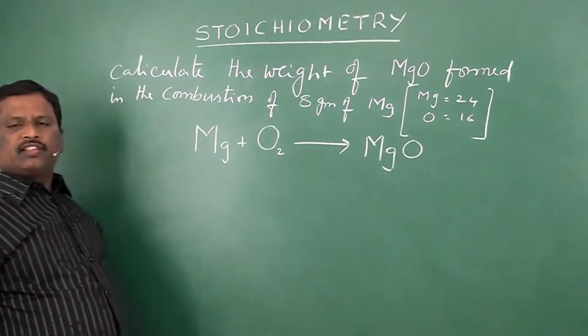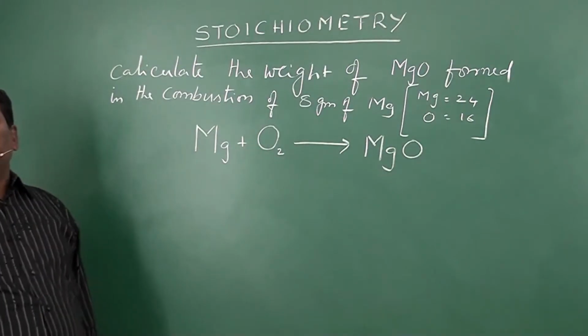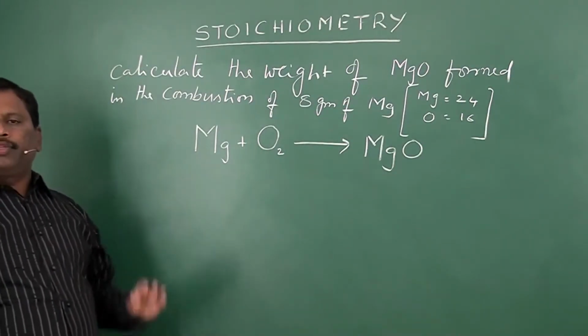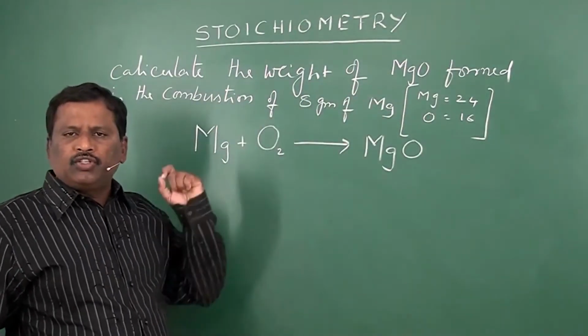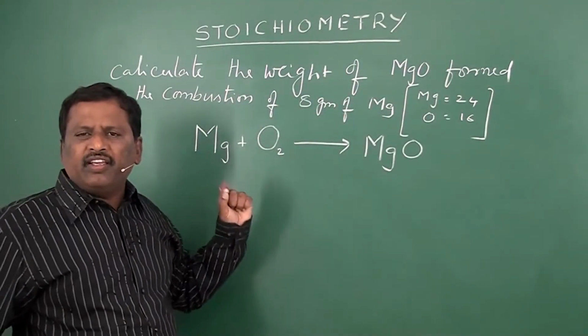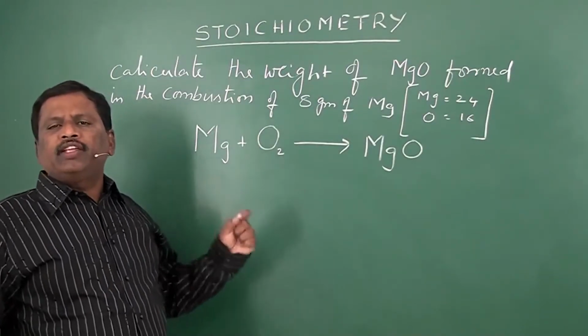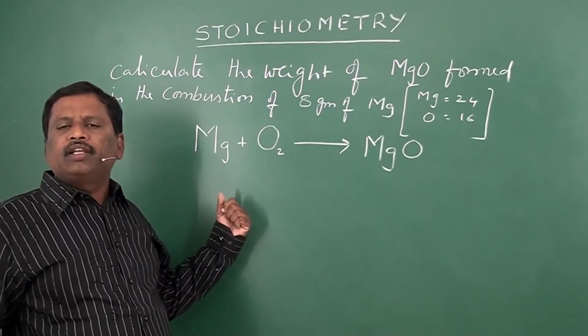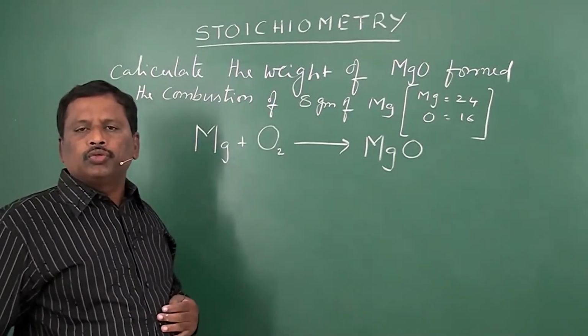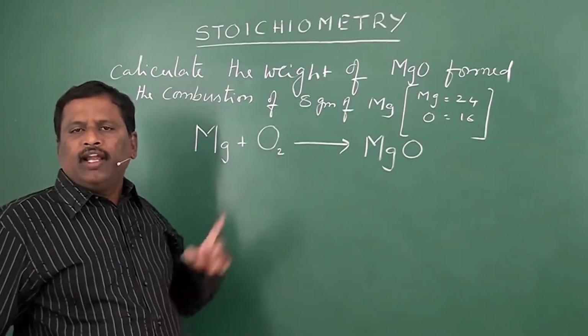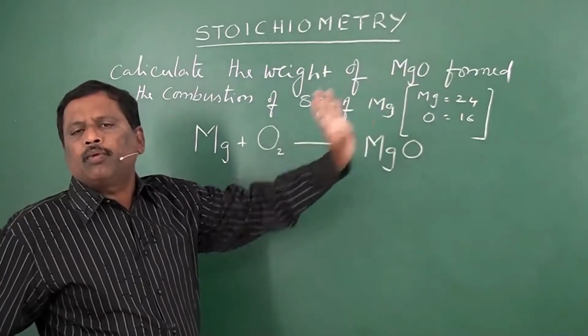This is the required equation. After reading the problem, first you should know what is the reaction involved. Magnesium was burned. Magnesium symbol is Mg. In presence of oxygen, oxygen symbol is O2. So Mg plus O2, and it is forming magnesium oxide.